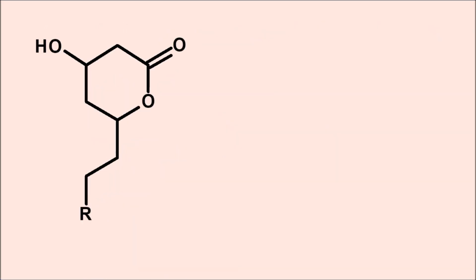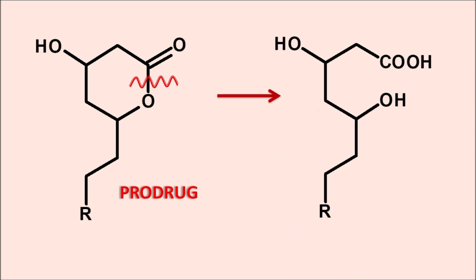So this is the structure of the prodrugs. These prodrugs have a lactone ring, and this lactone ring can be easily cleaved during metabolism, such that the ring is opened at this position and they produce a structure like this.